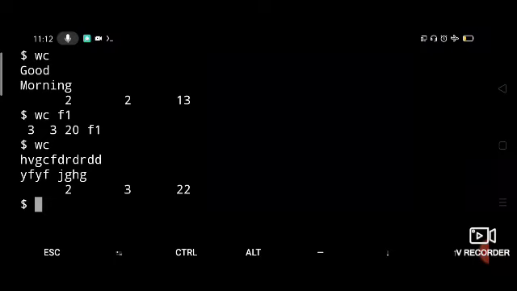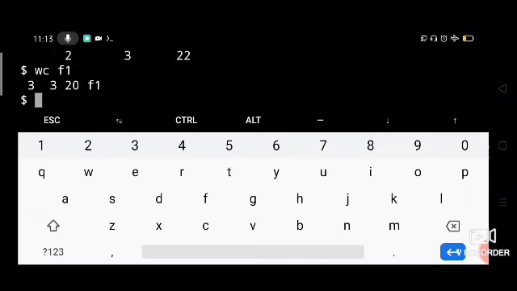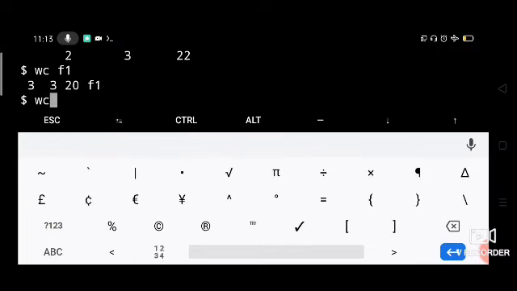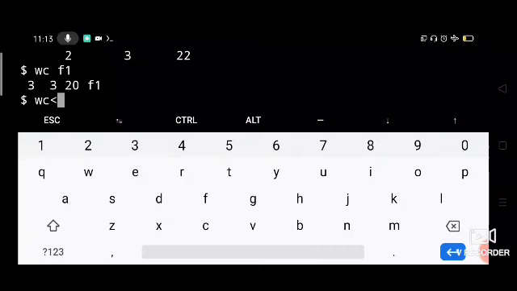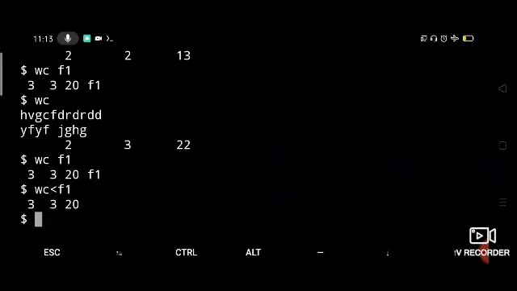Next, let us use the less than symbol, which is another source of standard input. See, if you say WC F1, it will give you the word count of F1. But if you say WC, less than symbol, and then F1, then also it is giving you the same thing. Observe one thing here: it is giving you 3320 only, which is the word count of the F1 file.